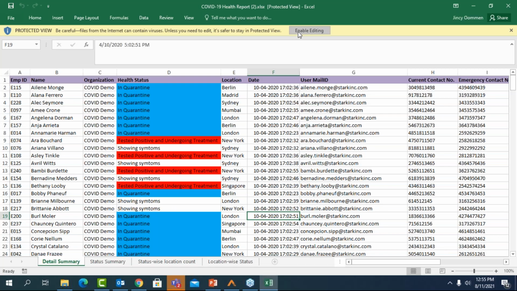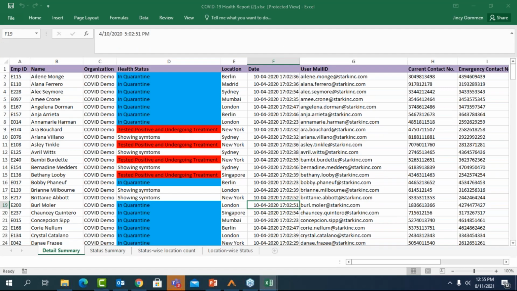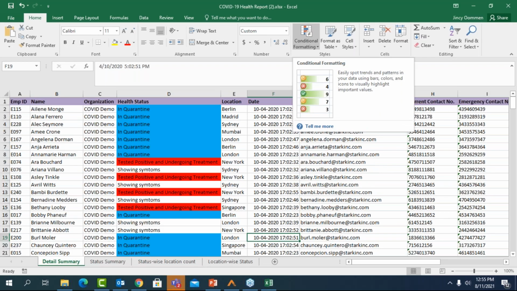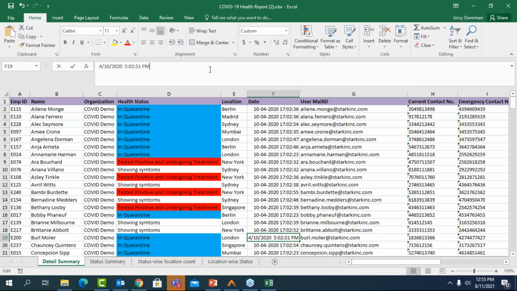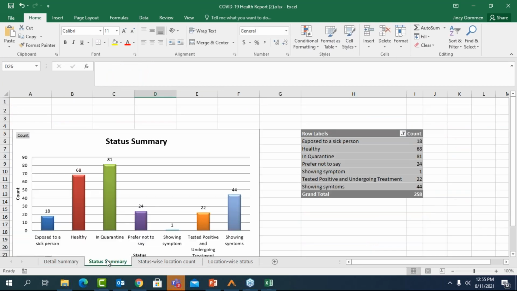So if you can see here, we have highlighted all the employees who have tested positive and undergoing treatment for COVID, employees who are in quarantine, employees who are showing symptoms, and who are completely healthy as well. So this was a detailed summary. We can have a status-wise summary. You can have graphs. You can select from these graphs if you want to particularly look at people who are showing symptoms or who are sick.